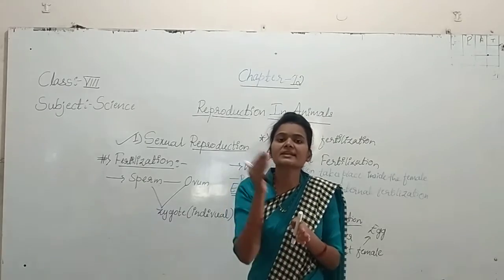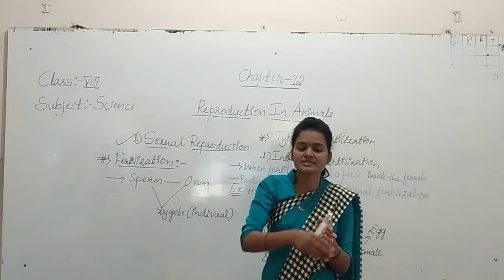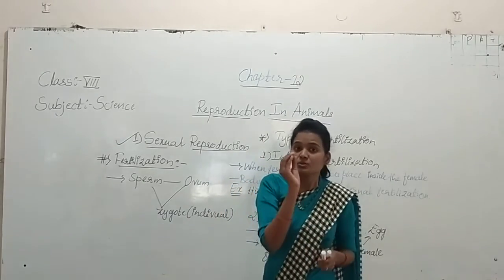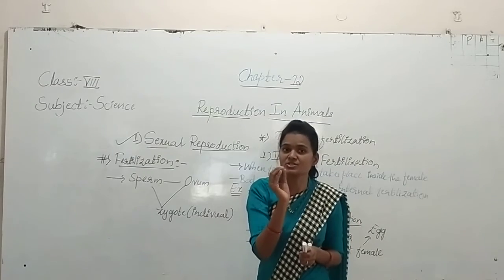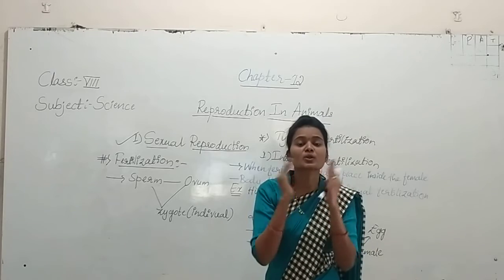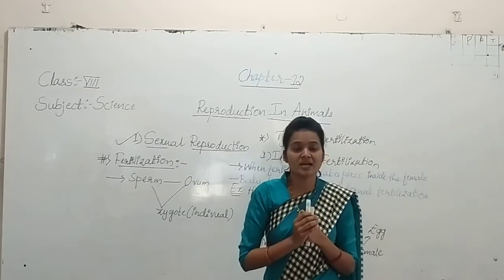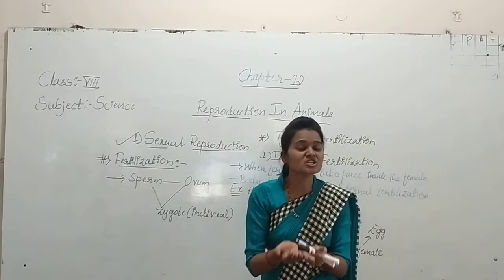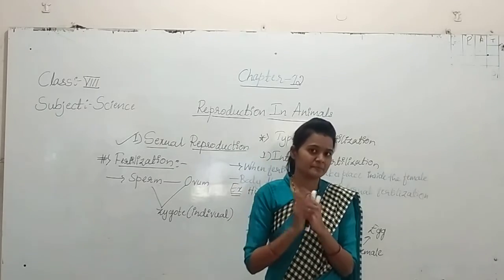It releases hundreds of eggs in water, and those eggs released by the female fish do not have any shell. They are not covered with any shell like the egg of the hen.